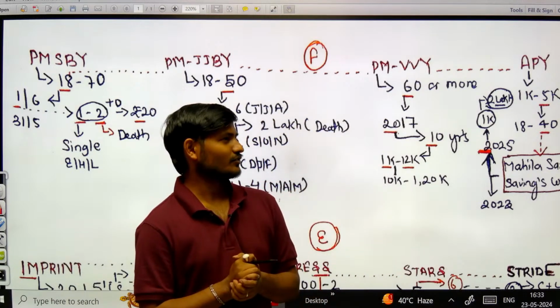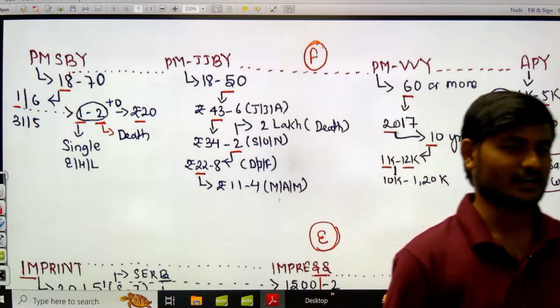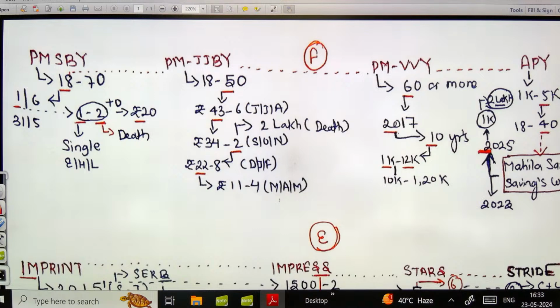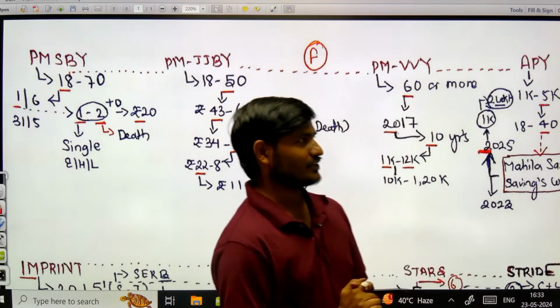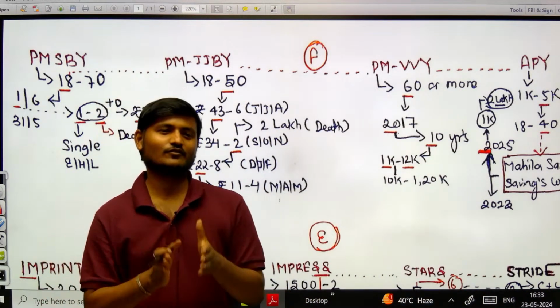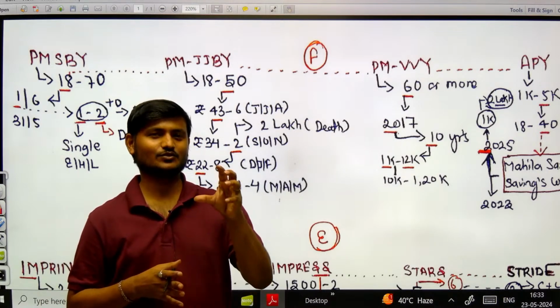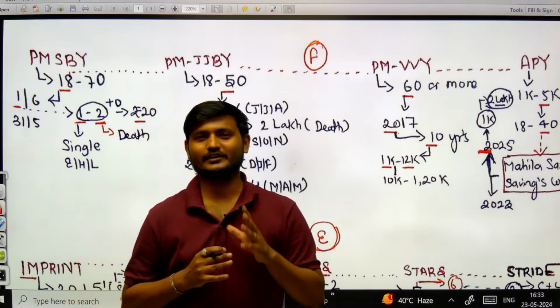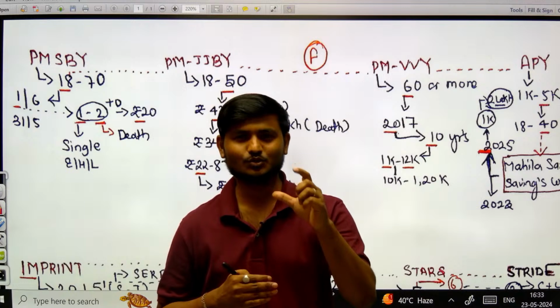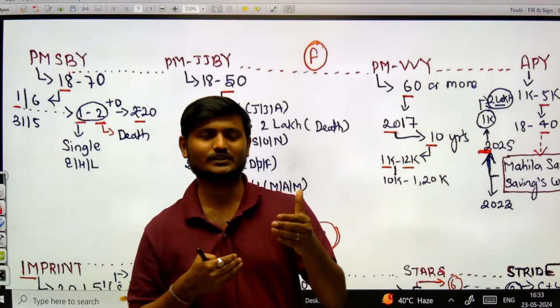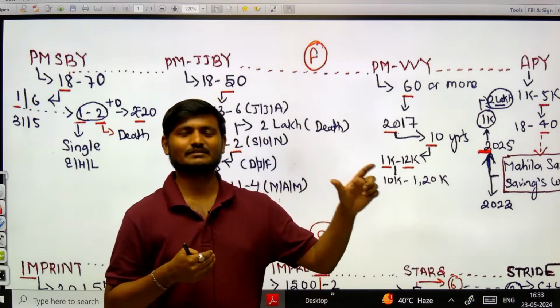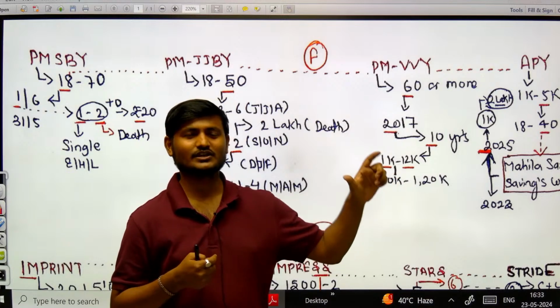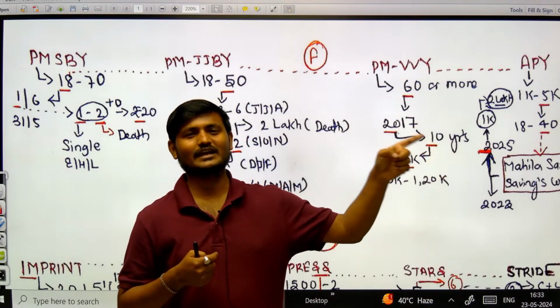So now, without wasting any further time, let us quickly get started and let us see how you can write 10 plus schemes and 100 plus facts in a single sheet of paper. किस तरीके से आप इस पे काम कर सकते हो? See, first of all, I have always said in our classes कि we need to find the connecting point. ठीक है, हर एक स्कीम में ना you have to find some connecting points with the help of which you can create some mnemonics, and using that mnemonics you can interlink the schemes and remember the schemes.